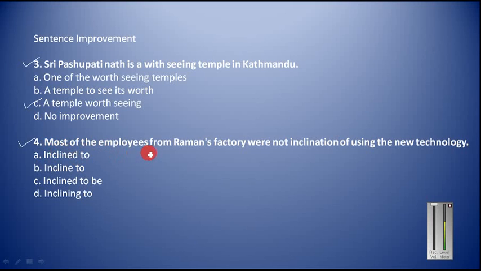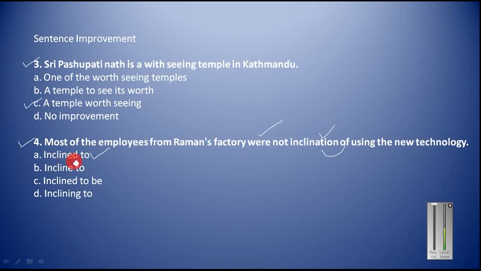Most of the employee from Raman's factory were not inclination of using the new technology. So here, since I am using were not, here I must use an adjective. Were not inclined, and inclined is always followed by to. Inclined is not followed by of. Inclined is followed by to. So this will be the right answer here, inclined to. Inclined to means interested in that particular thing. Okay.